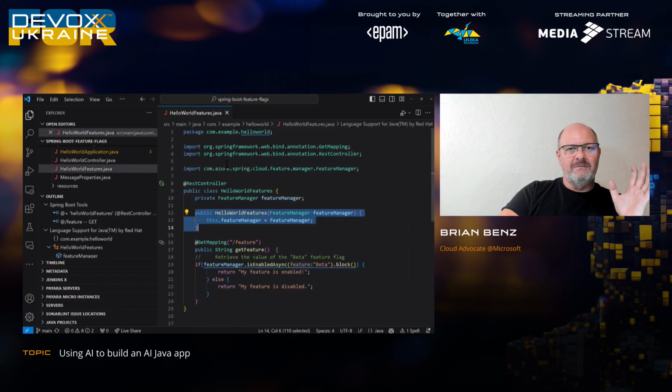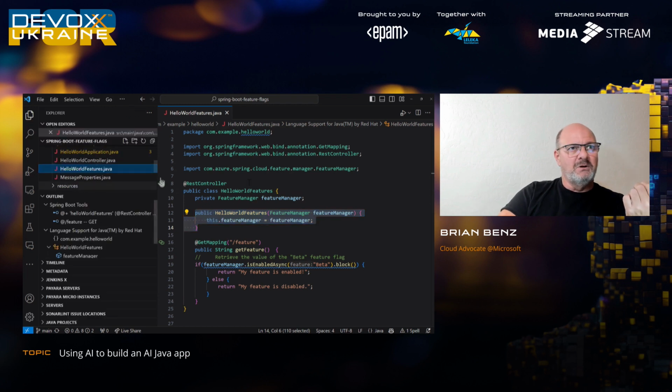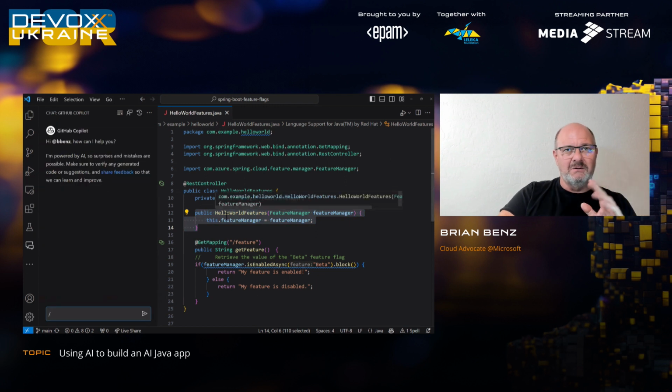So we have several tasks you can use now inside of Copilot Chat. The sorts of things you can do here: I can go into my code in Visual Studio Code, and Copilot Chat is aware of where my cursor is, if I've selected something, what exactly is open right now, and also any code that's in the file explorer over here as well. So it's kind of cool. It knows contextually where we're at.